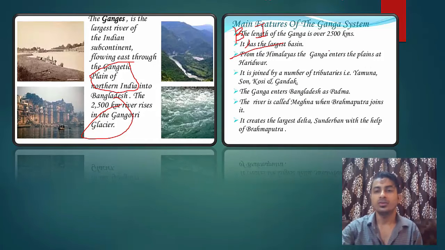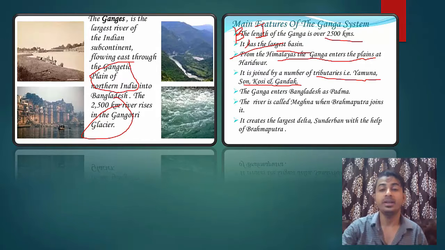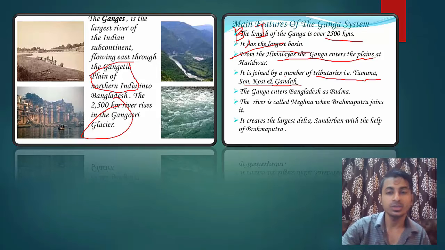Now the main features of Ganga system are: length you don't need to remember, it is the largest basin, you must know this, and it goes from Himalayas through plains into Bay of Bengal. Then you can remember its tributaries also. Yamuna, we all know, it flows through Delhi and meets Ganga at Allahabad, you know Sangam, right? So it's a meeting point of 3 rivers, Ganga, Yamuna and Saraswati. Saraswati river is now disappeared. So now you can see only 2 rivers.